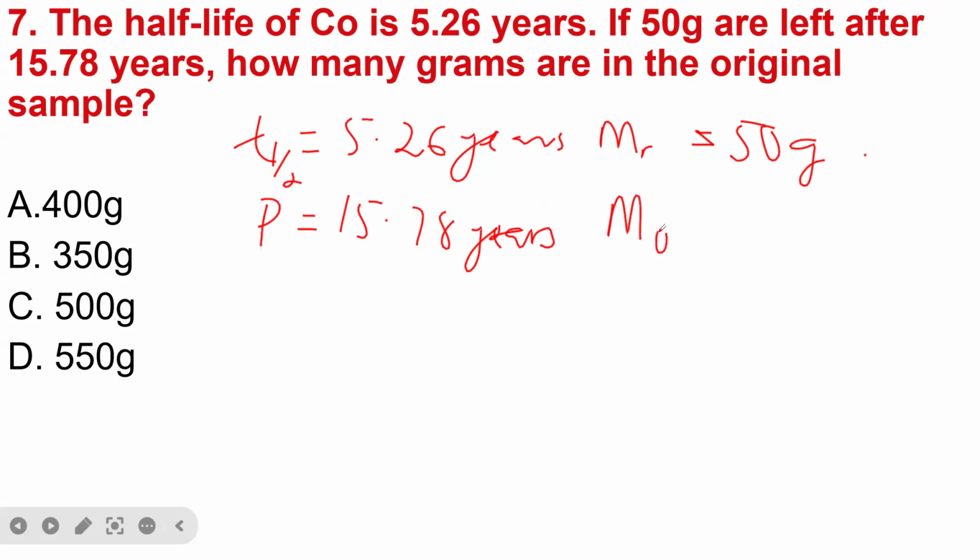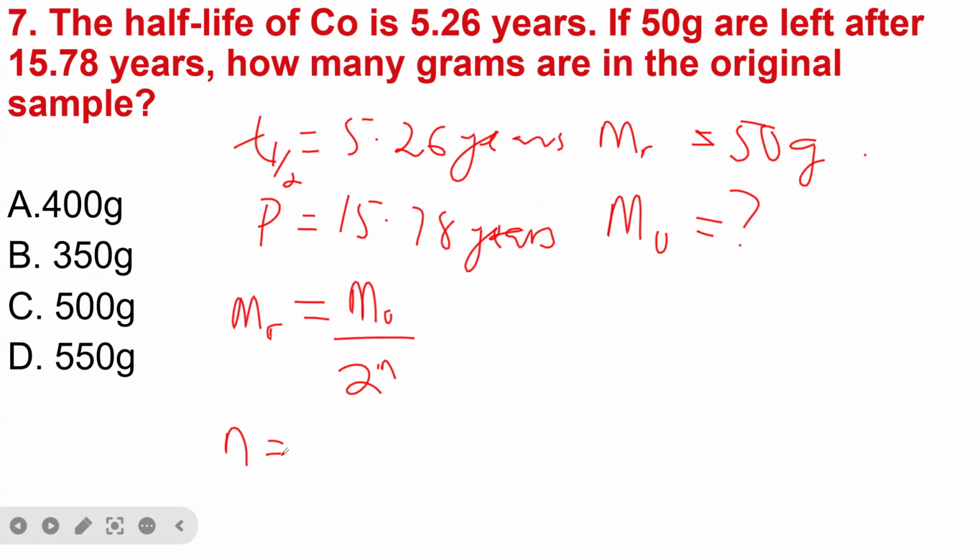So how do we do that? There is a formula that says mass remaining is equal to original mass divided by 2 power n. So what we are going to do now is to calculate this n here, and then we use it to calculate the original mass, which is unknown. So how do we do that? N means the number of half-lives undergone by a particular radioactive substance.